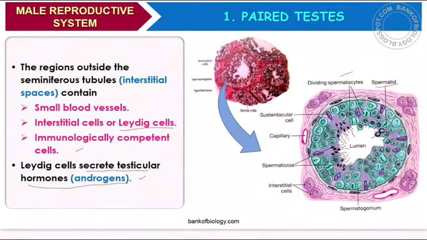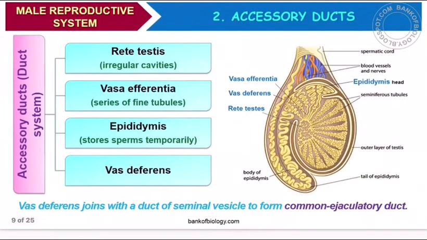Then you can see here the transverse section of that. You can see the presence of spermatids and dividing spermatocytes, then spermatozoa, which have the tail-like portion, and centrally there is a lumen, and the presence of interstitial cells. All this indicates how the sperms are developed inside the testis.